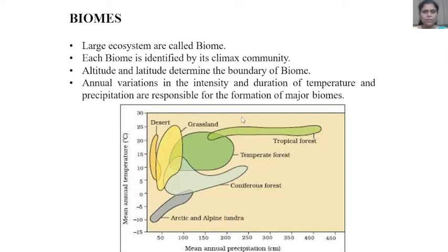Look at this diagrammatic representation. This is a graphical representation. On the x-axis is the mean annual precipitation in centimeters, and on the y-axis is the mean annual temperature in Celsius. Then there are some of the biomes here: desert, grassland, tropical forest, temperate forest, coniferous forest, Arctic and alpine tundra.